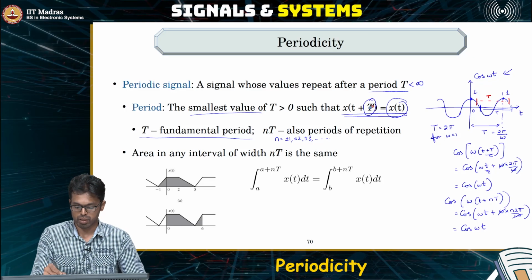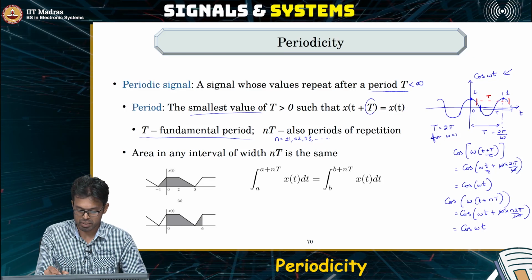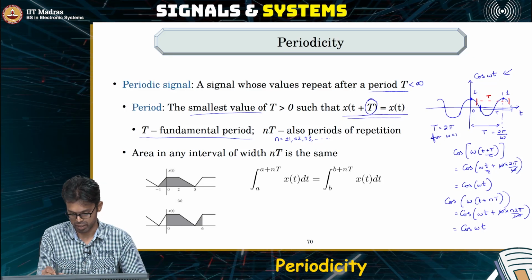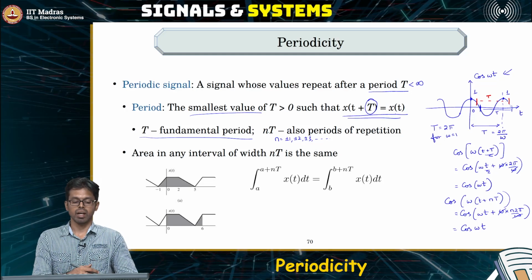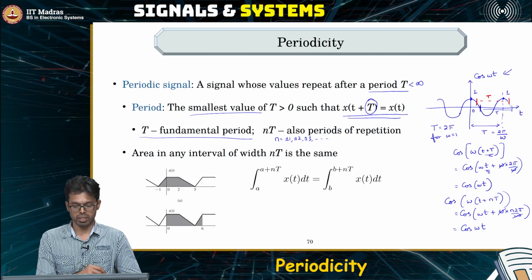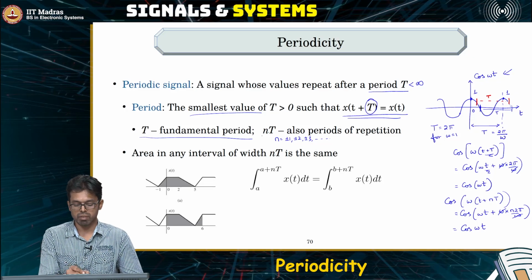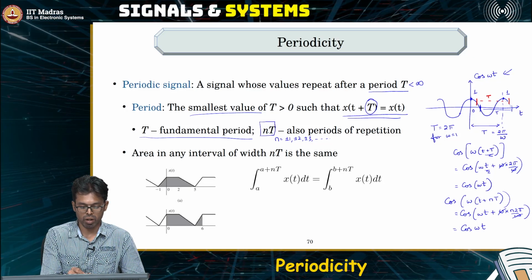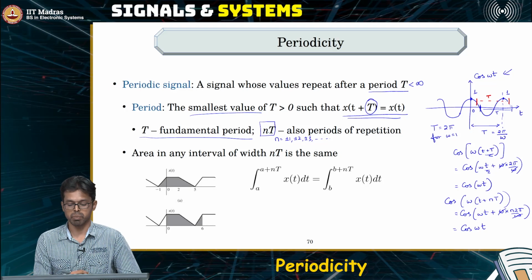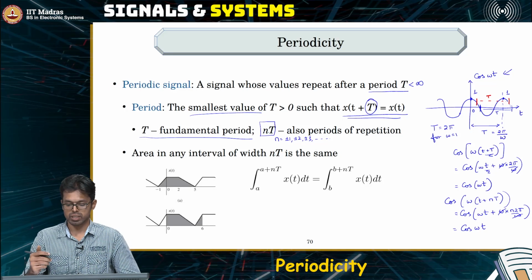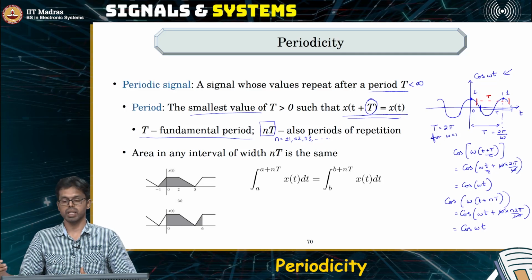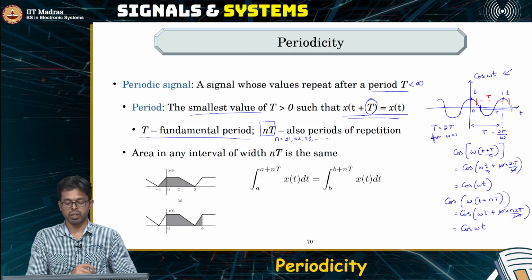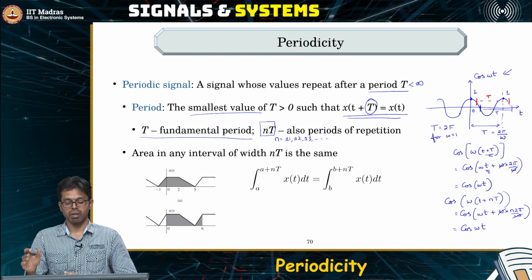That is, the smallest value of time t such that this condition is satisfied is what we'll refer to as the fundamental period, and that is what we'll call the period of the signal. Of course, the signal will also repeat itself for all integral multiples of the fundamental period. So if you take this cosine signal, it will repeat again and again for every 4 pi, 6 pi, 8 pi and so on. But there is one fundamental period, and this is the same for every periodic signal.